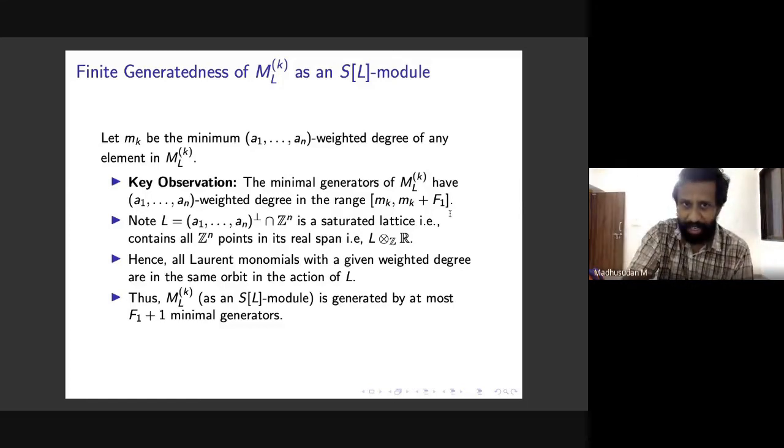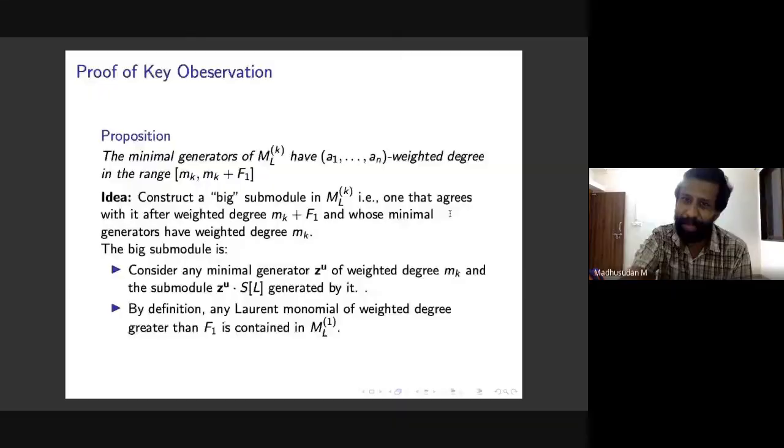But indeed, I didn't explain the proof of the key observation. Maybe let me just sketch it briefly. It's quite simple. So how do you prove the key observation? The idea is to construct a specific submodule in MLK, which we call a big submodule. It has a very simple idea.